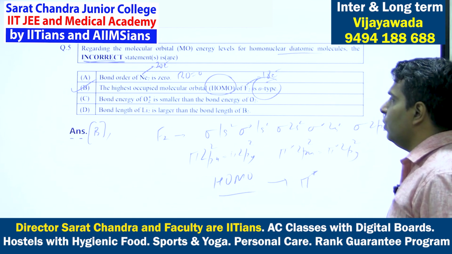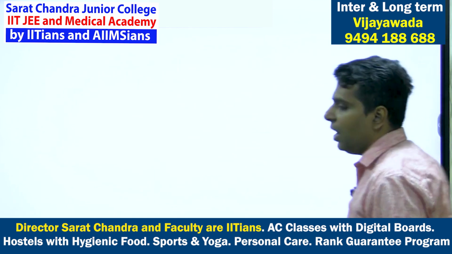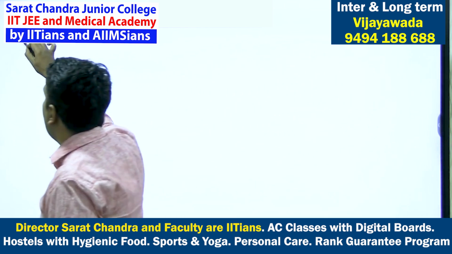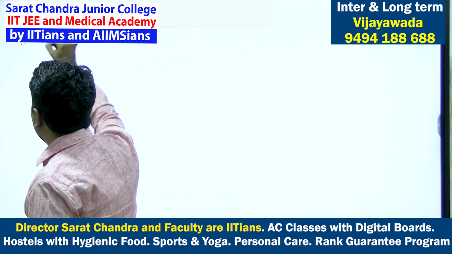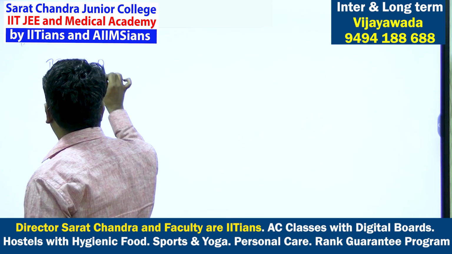Bond energy of O2 plus is smaller than bond energy of O2. So for O2 plus and O2, you can compare: bond energy is directly proportional to bond order. So let us find out bond order for O2.